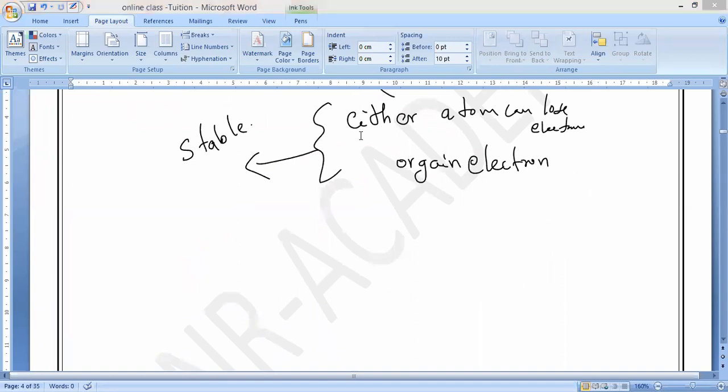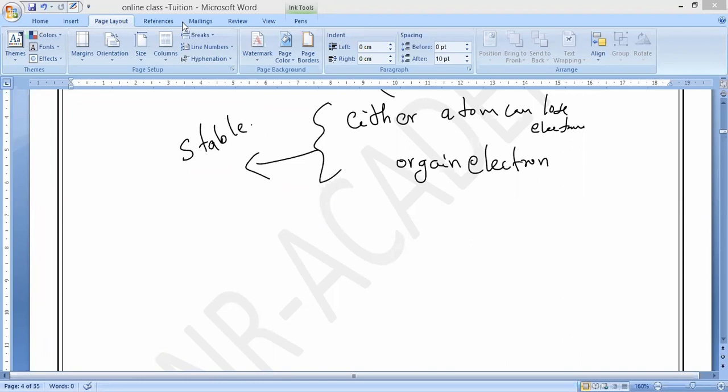Can anybody define what inert gases are? Harini, Akshaya, Varshini, Anusri, anybody? Jesse? Elements which are already stable in nature. Already stable in nature, you should not say that. You should say something else. Unreactive in nature, they do not receive or share electrons.